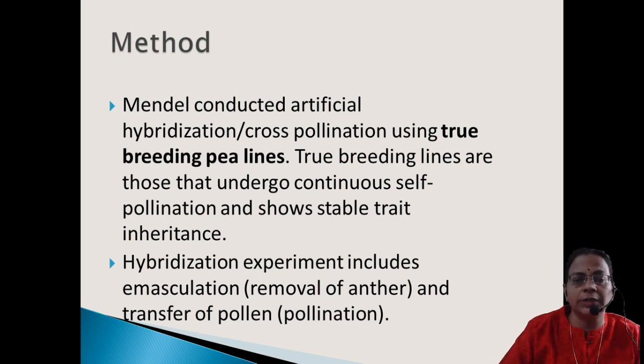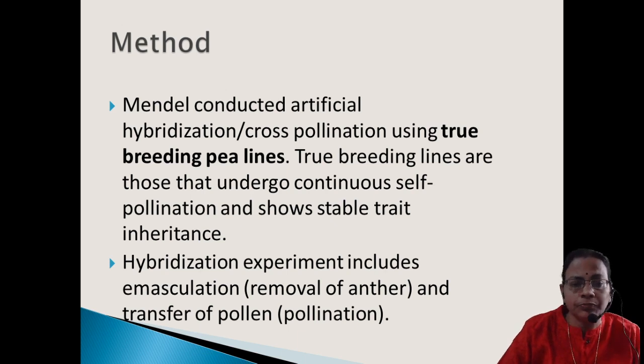How did he do the hybridization experiment? First, it is emasculation. What do you mean by emasculation? Emasculation is the removal of the anther when the flower is in bud condition. In which type of flower do we have to do the emasculation? In the female flower, because the pea plant, by nature, has a bisexual flower. That means both male and female parts will be there.